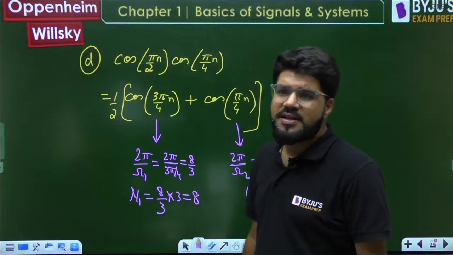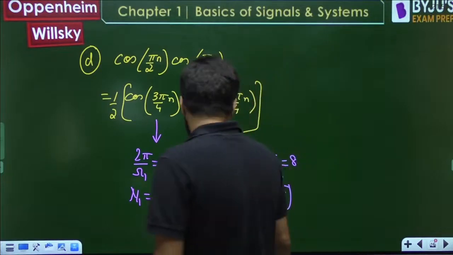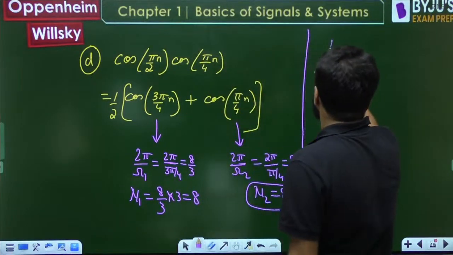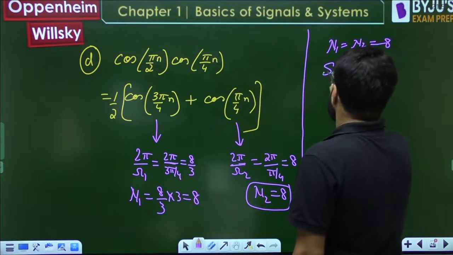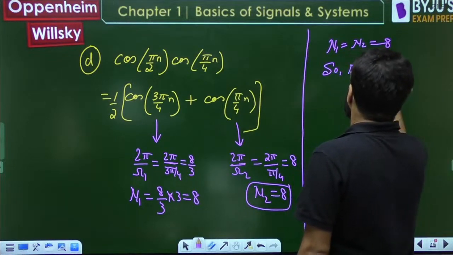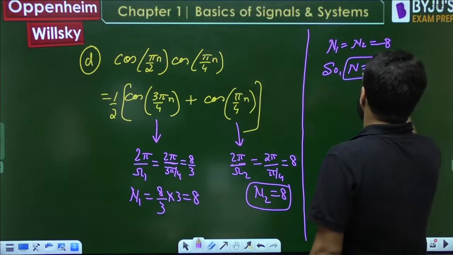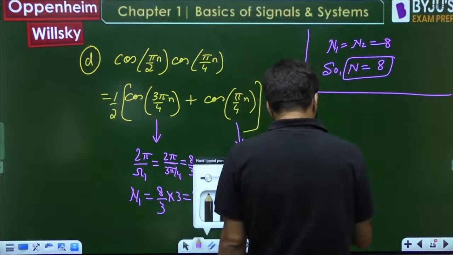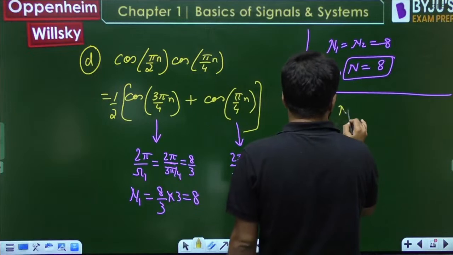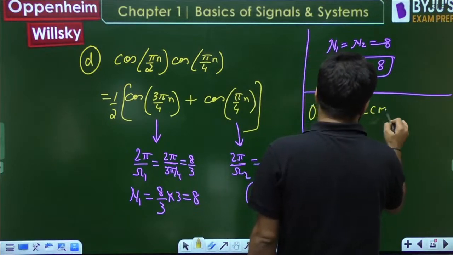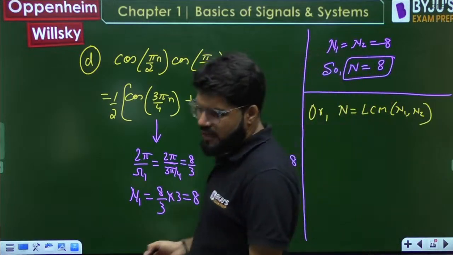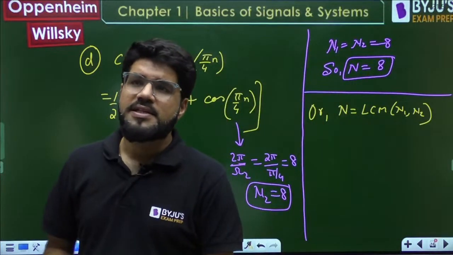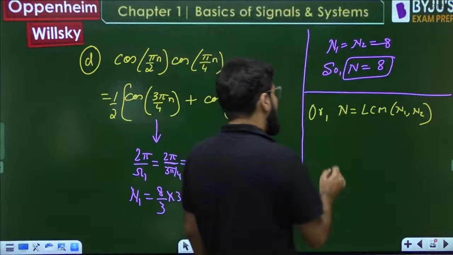If the time periods are the same, both having similar time periods, then the final time period combining both will be 8. Otherwise, whenever two periodic signals are added, it is the LCM of n1 and n2.